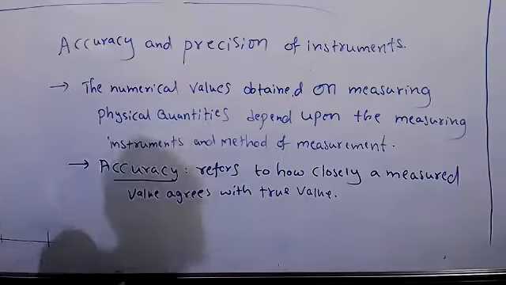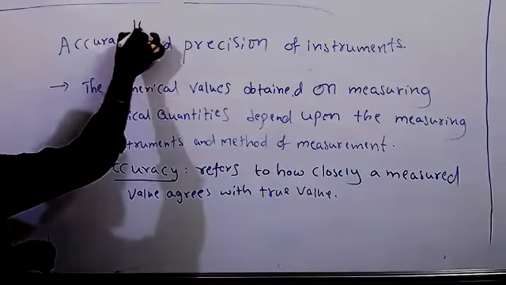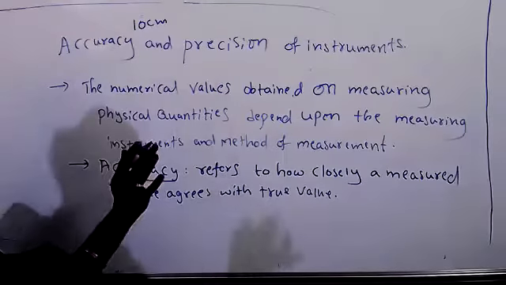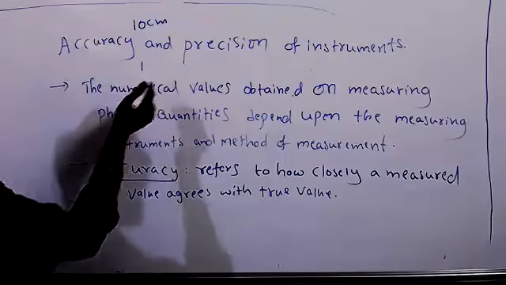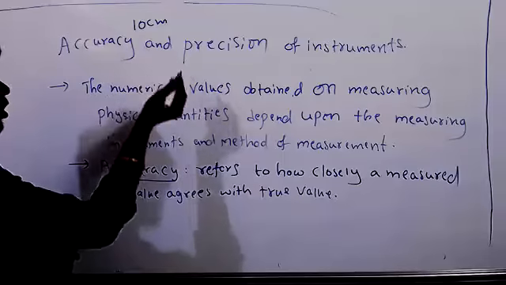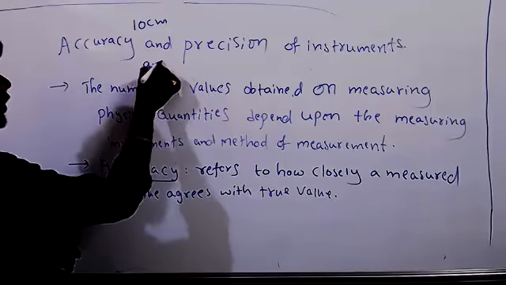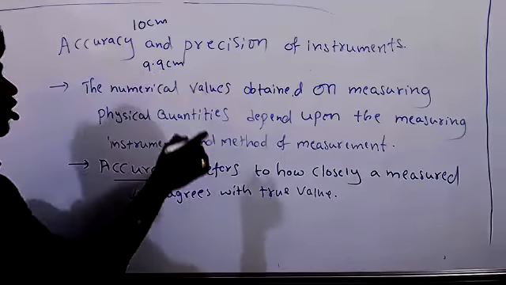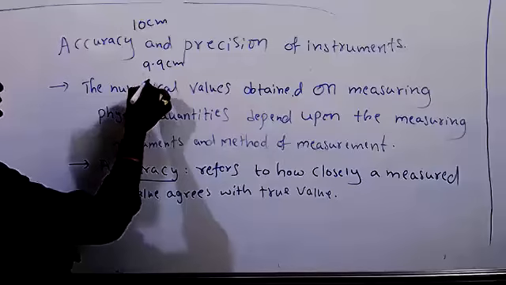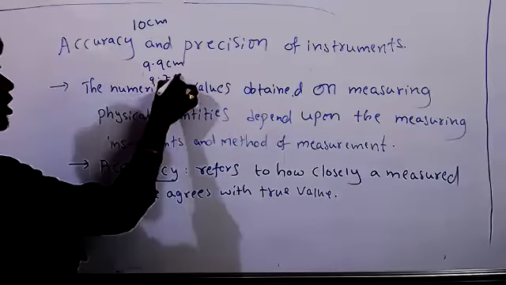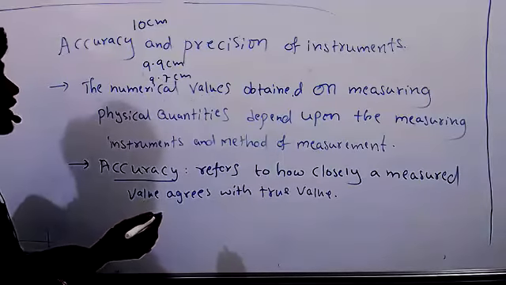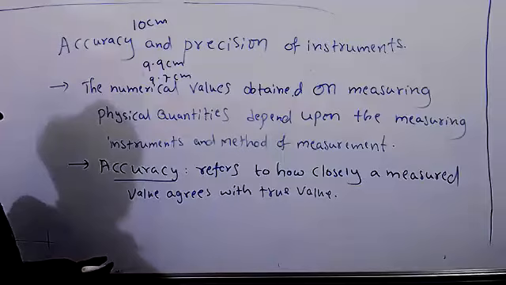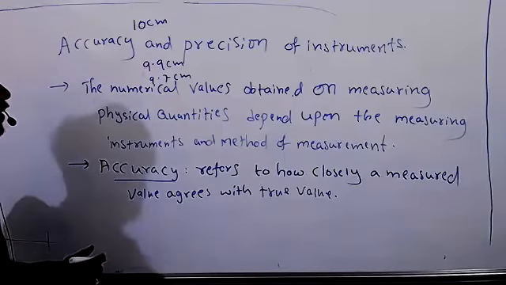Suppose the original value is 10 centimeters. When I measured with some instrument, I got 9.9 centimeters. With one more instrument I measured and got 9.7 centimeters. Which instrument is giving more accuracy?